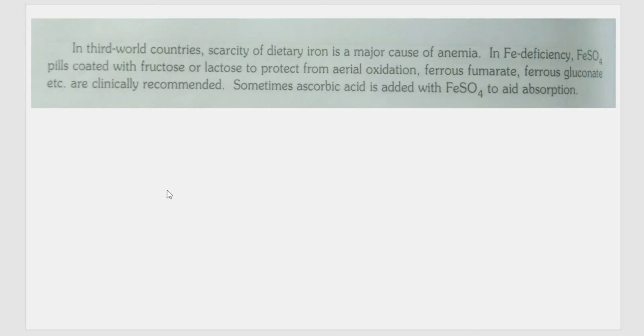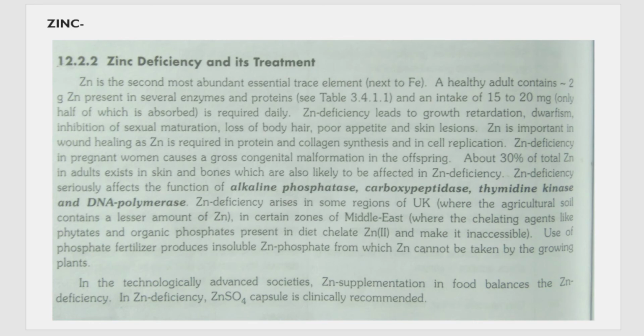So what is the treatment for this? In Fe deficiency, you can consume certain pills like FeSO4 that is coated with fructose or lactose. This coating is there in order to protect it from aerial oxidation. That is, when it is getting into your body, aerial oxidation should not take place. So it is coated with fructose or lactose, or there are different pills of ferrous fumarate or ferrous glutamate, etc. They are recommended in order to bring back the iron level in the blood.